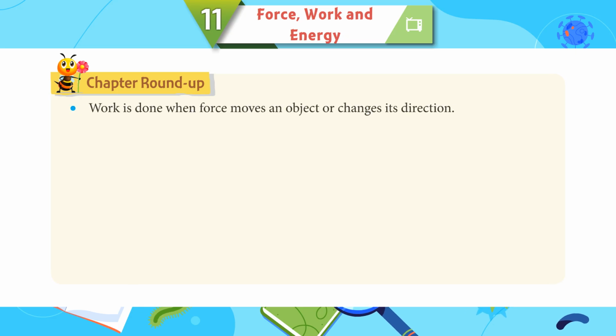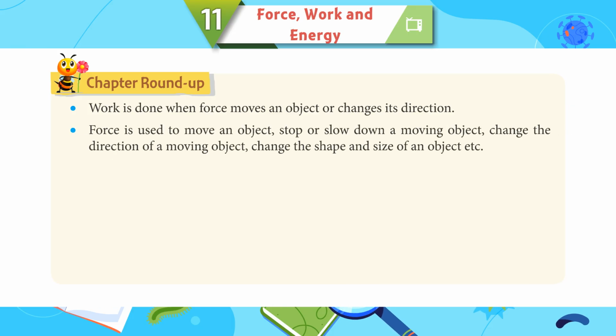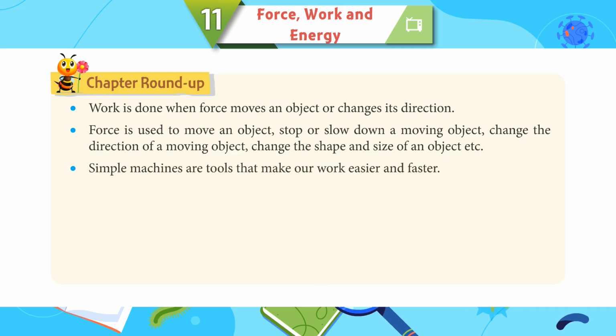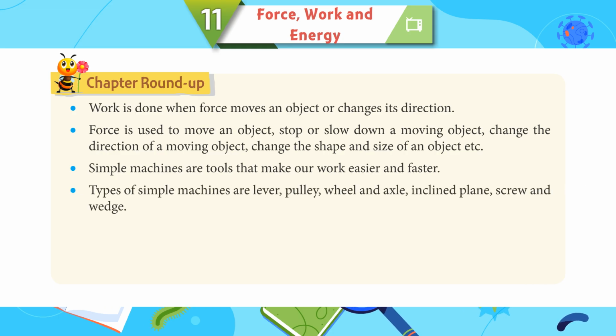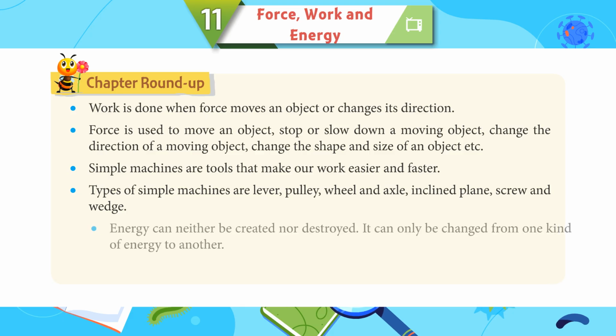Chapter Roundup. Work is done when force moves an object or changes its direction. Force is used to move an object, stop or slow down a moving object, change the direction of a moving object, change the shape and size of a moving object, etc. Simple machines are tools that make our work easier and faster. Types of simple machines are lever, pulley, wheel and axle, inclined plane, screw, and wedge.